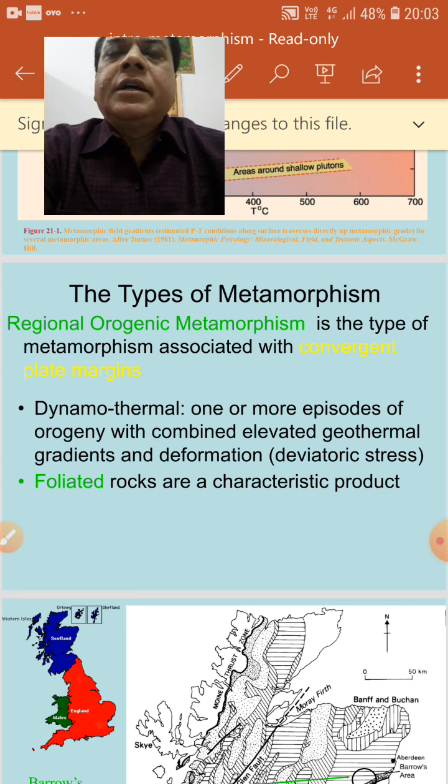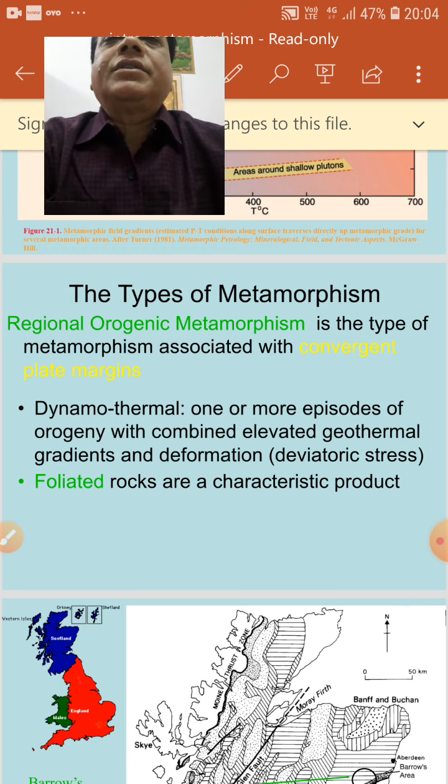Second, geological setting. For example, orogenic metamorphism, burial metamorphism, ocean floor metamorphism, dislocation metamorphism, contact metamorphism, and hot slab metamorphism. So this is on the basis of the geological setting.